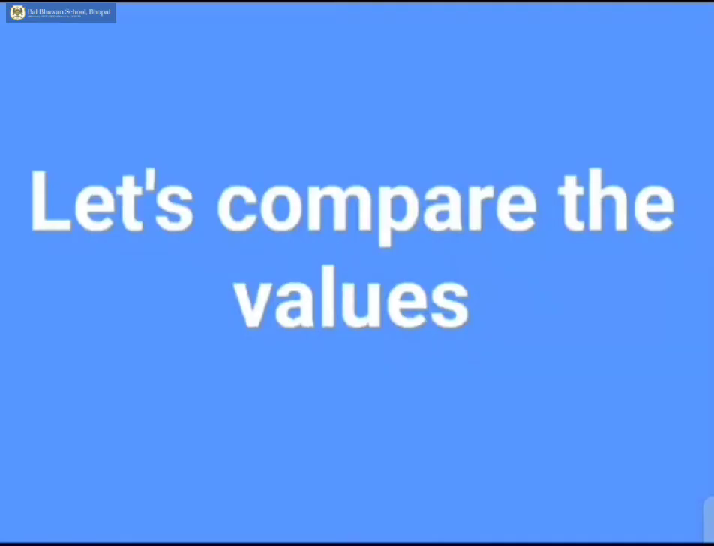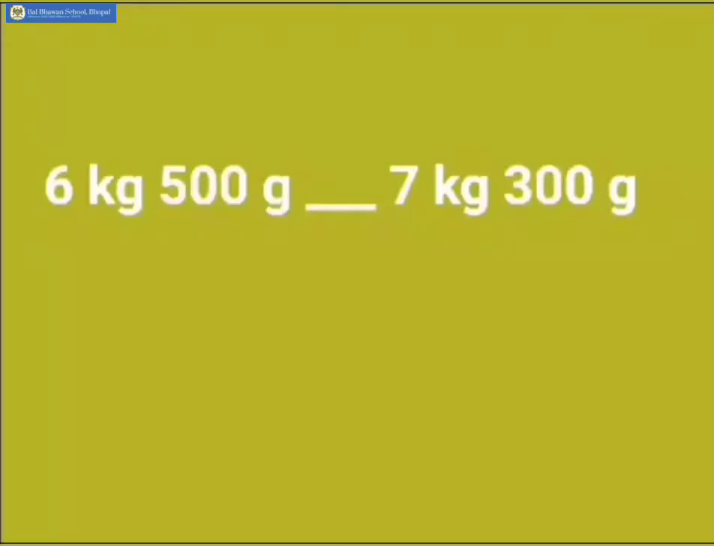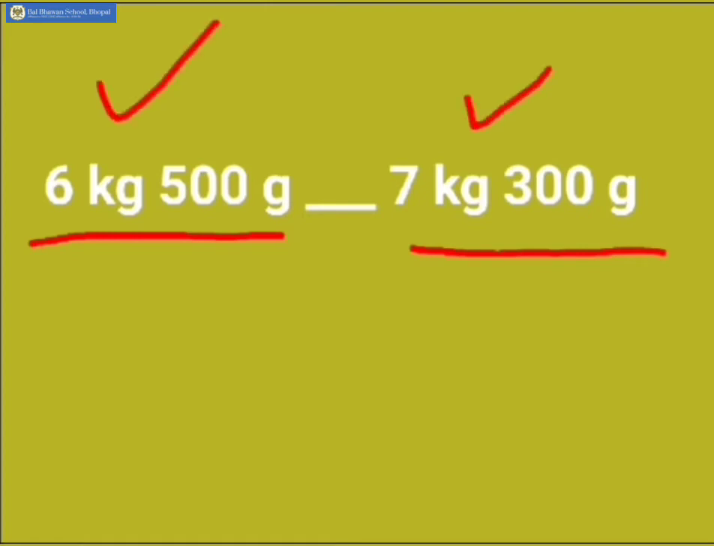Let's compare the values now. Let us compare 6 kg 500 grams with 7 kg 300 grams. First, look at the greater values, kilograms and kilograms. What are the numbers? 6 kg here and 7 kg here. It is very clear from the first digits with kilograms that 7 kg 300 grams is greater than 6 kg 500 grams.